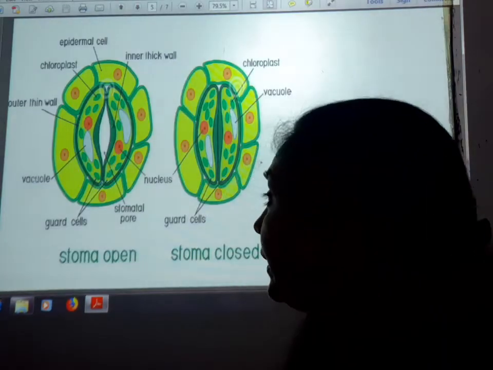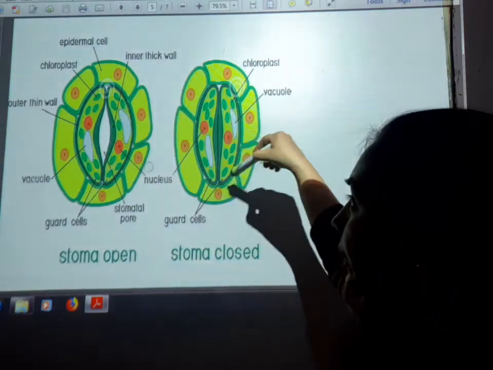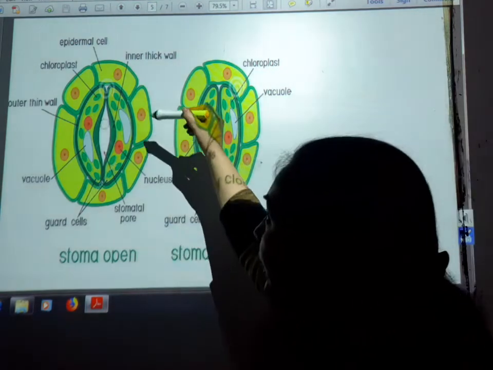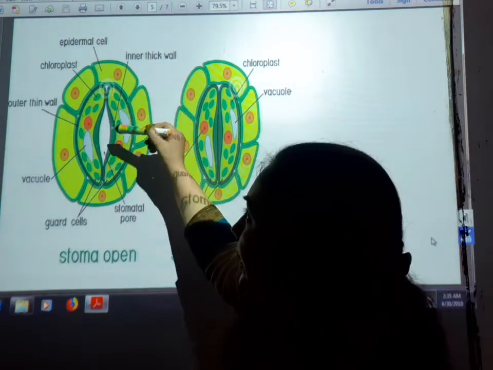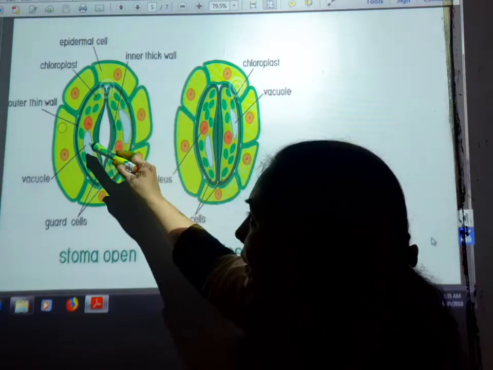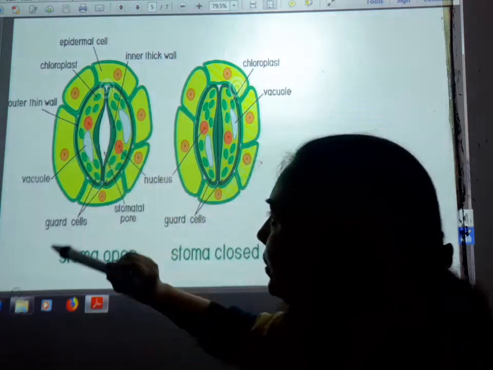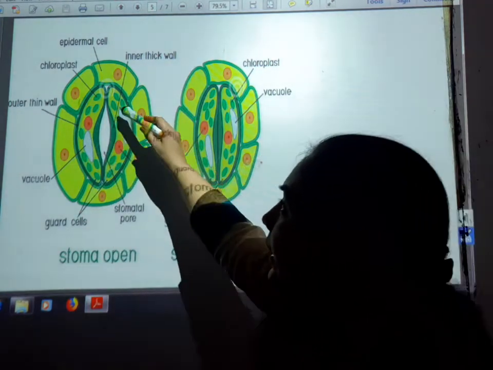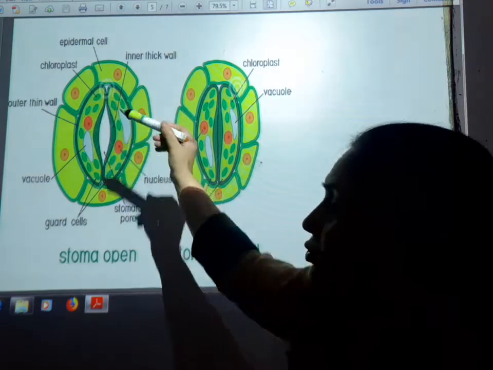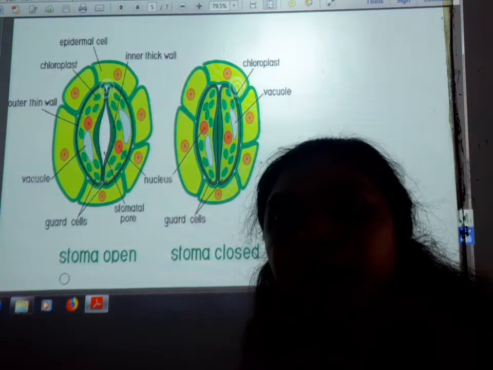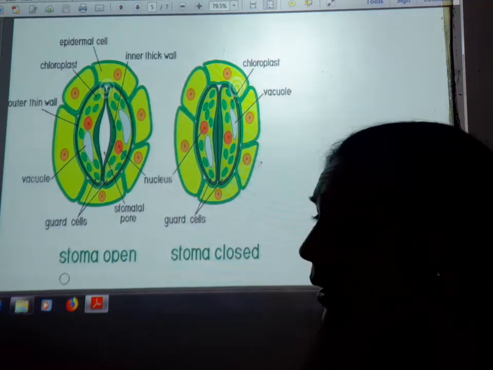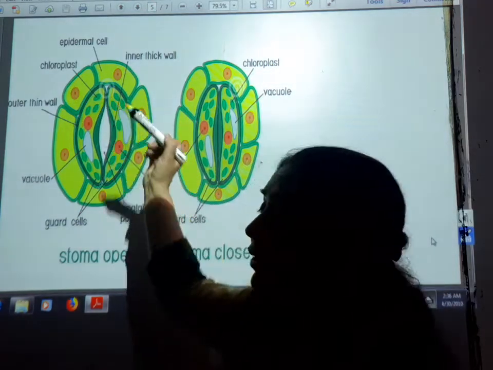Here you are looking at the structure of the stomata and the guard cells. The guard cells have a nucleus and big vacuoles, and the green dotted structures are the chloroplasts, in which the chlorophyll is present.